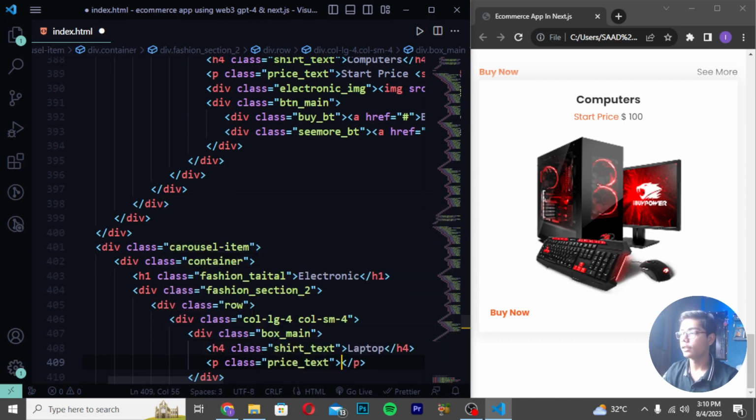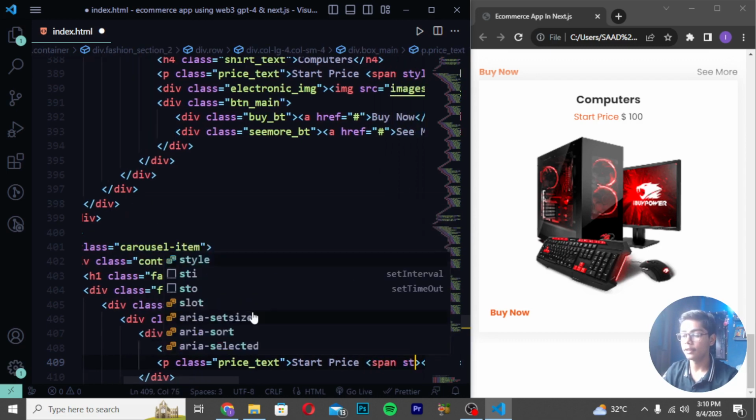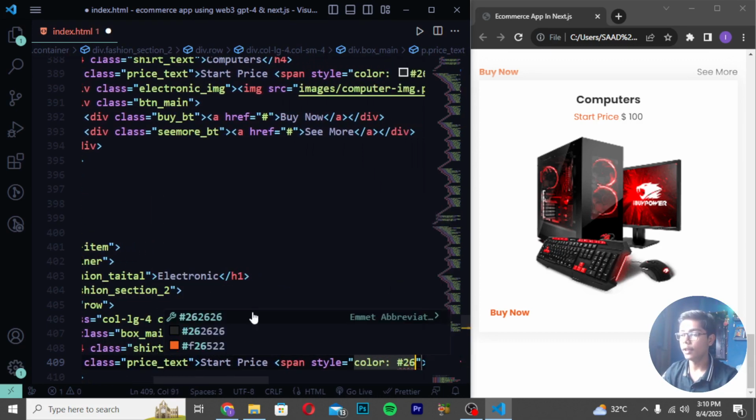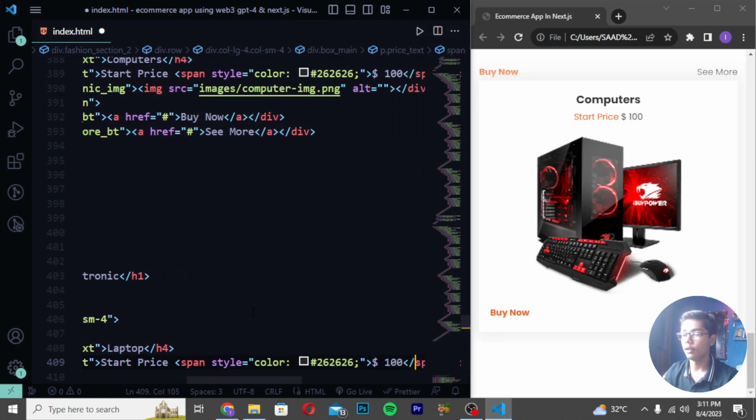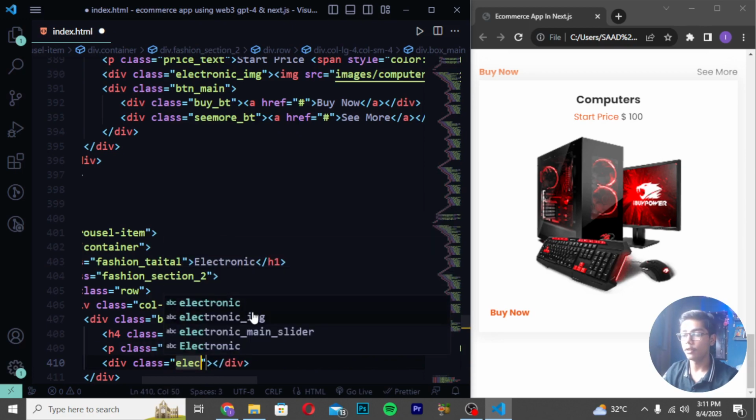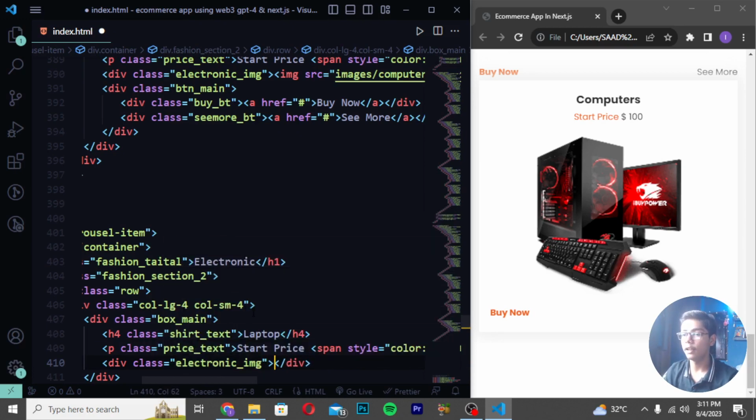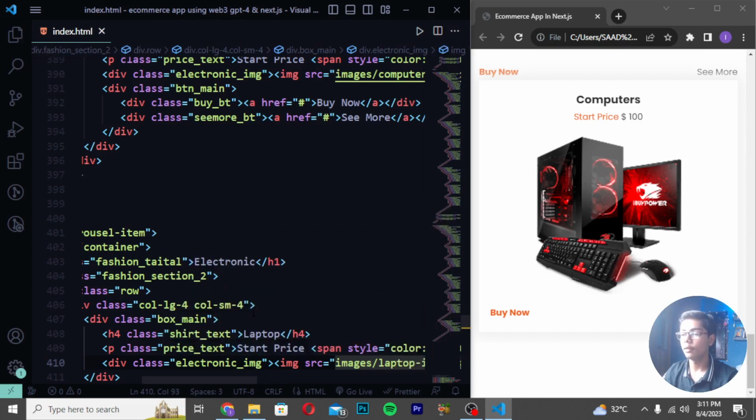Create another class of price_text and write start price. Then write a span style color 262626, and then make this $100. Then move after the closing p tag and create a div class electronic, and I will be now just writing images slash laptop image. Then you have to now save it.